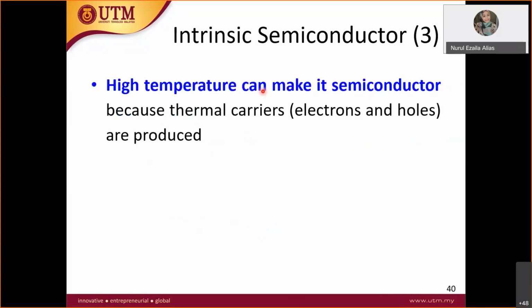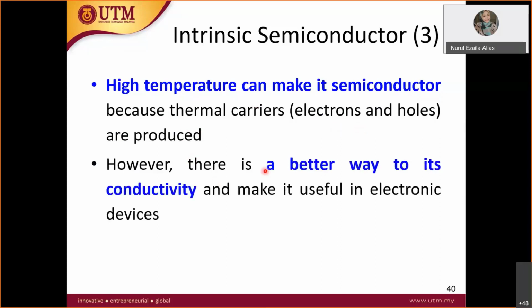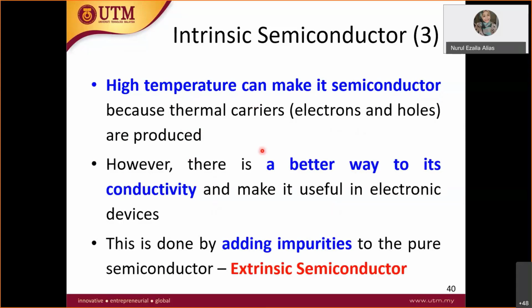At high temperature, we can make this semiconductor become a conductor, because the thermal carriers, because of the high temperature, produce a lot of free electrons, and because of these thermal carriers, the current flows. However, there is a better way to improve its conductivity, like I said just now: adding impurities to the pure semiconductor to become an extrinsic semiconductor.